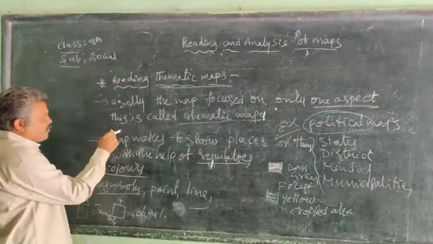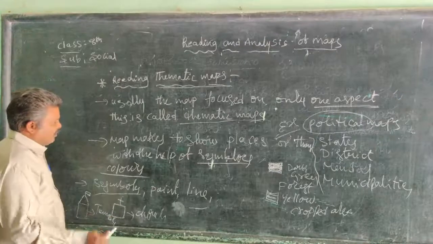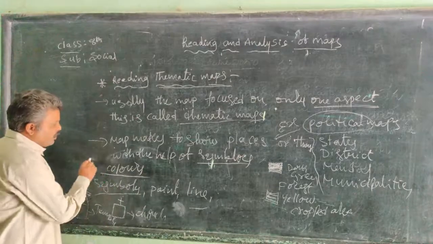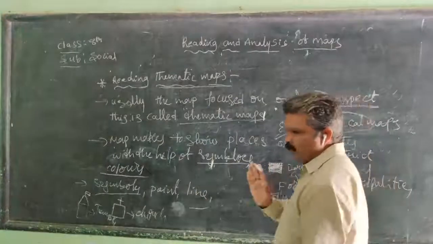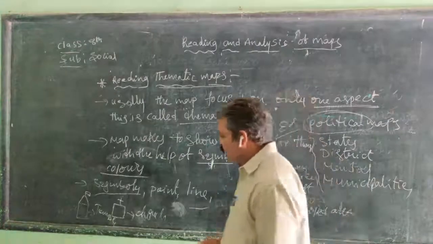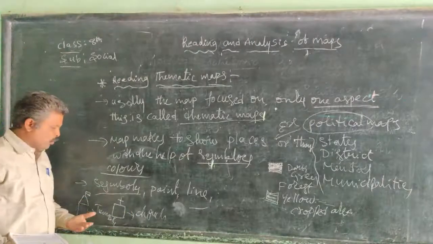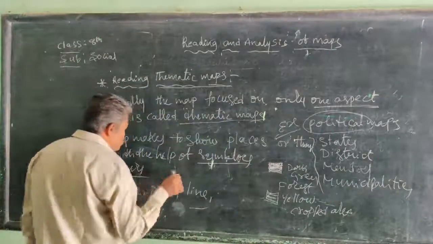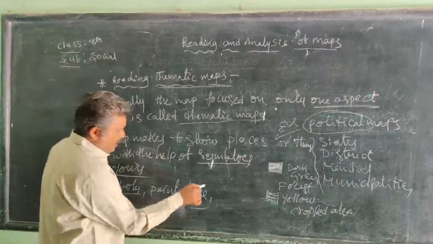Here, thematic maps are particularly focused on one aspect, for example political. The map makers use particular symbols and also colors. Symbols and colors. They also use lines, points, and symbols to identify places very easily. That is the purpose of using symbols, points, and lines there.